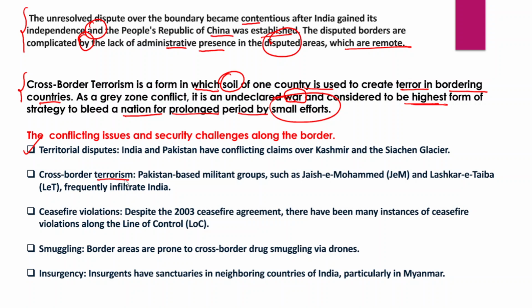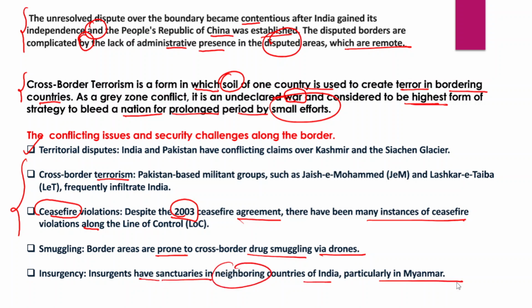So it is very unfortunate, and in fact Pakistan has been violating the ceasefire very frequently, and ceasefire violation is also a very common feature. Despite the 2003 ceasefire agreement, there have been many instances of ceasefire violation along the line of actual control, and that is also a cause of concern. And in fact border areas are also highly prone to cross-border drug smuggling via drones as well. And insurgents have sanctuaries in neighboring countries of India, particularly in countries like Myanmar as well.